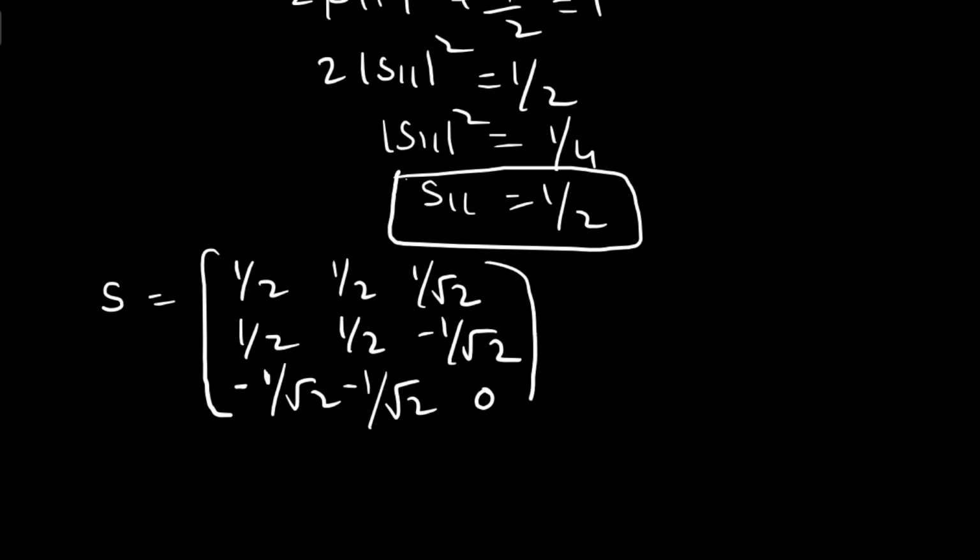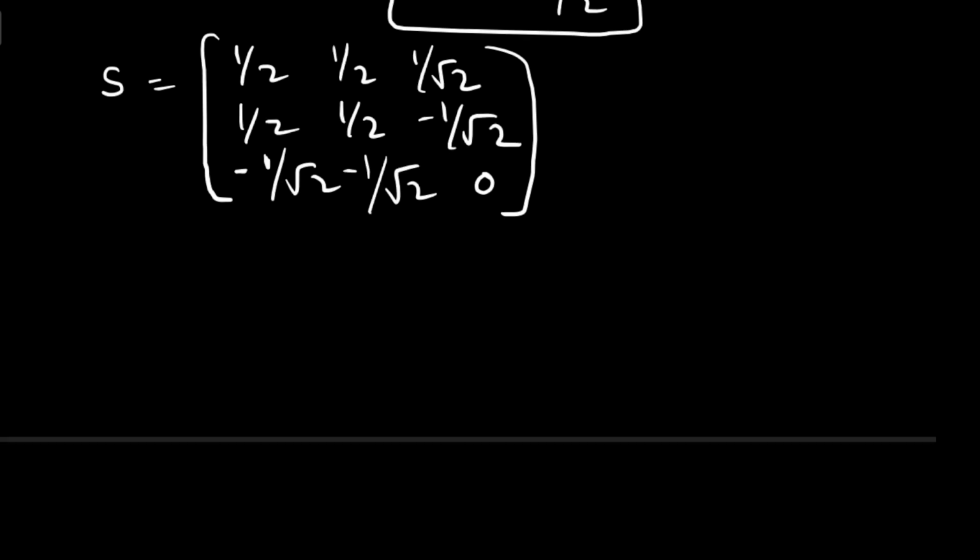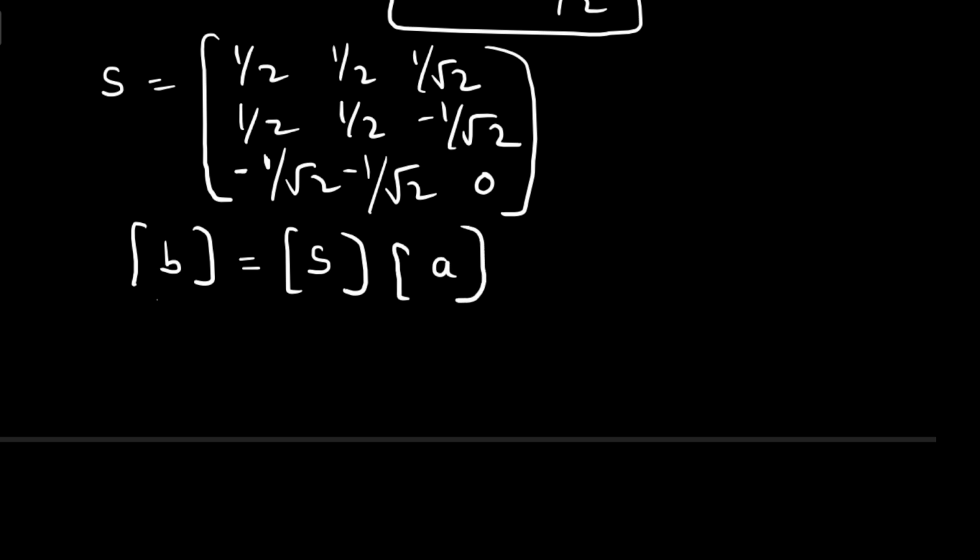Okay, so let us consider the relationship between the output ports and input ports along with the scattering matrix S. So B indicates the output ports, S indicates the scattering matrix, A indicates the input ports.